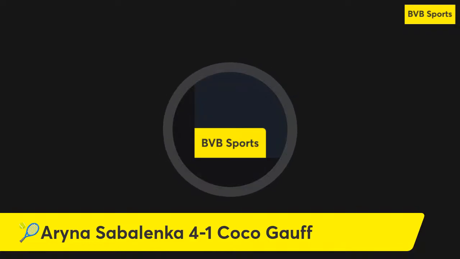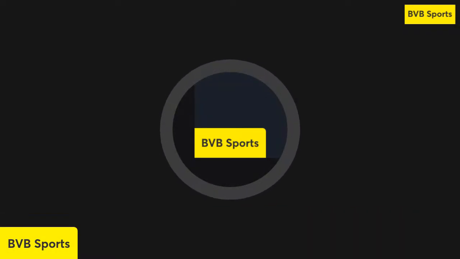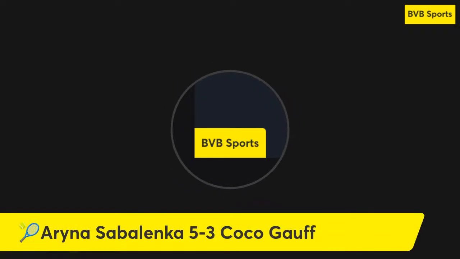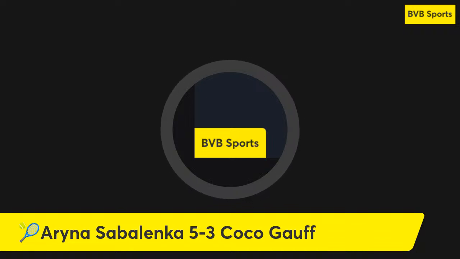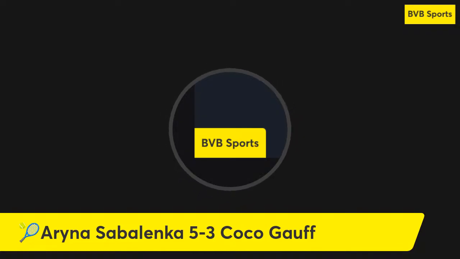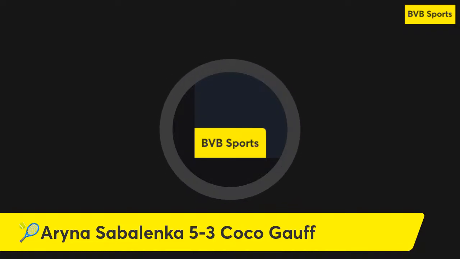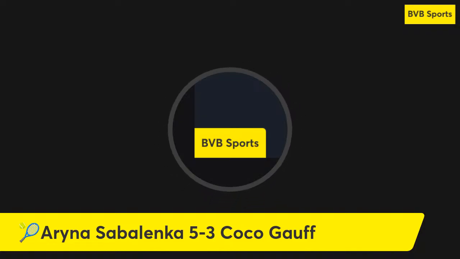So Arina Sabalenka with 2 set points. Coco Gauff 5-3 down, Arina Sabalenka in the first set, rather. Coco Gauff serving, but 2 set points for Arina Sabalenka. Coco Gauff serving 15-40, and Coco Gauff with a centre of the box serve. Arina Sabalenka strikes a forehand to the left with power on return serve, and Coco Gauff with a backhand return to centre, and Arina Sabalenka forehand drop shot to the left, and then Coco Gauff onto it, strikes a backhand to the left, and it's a winner to save set point.